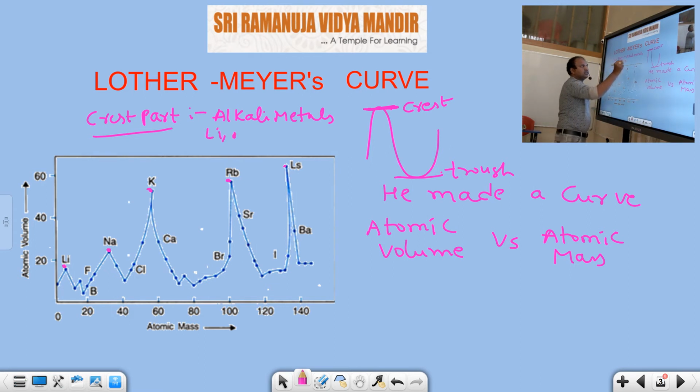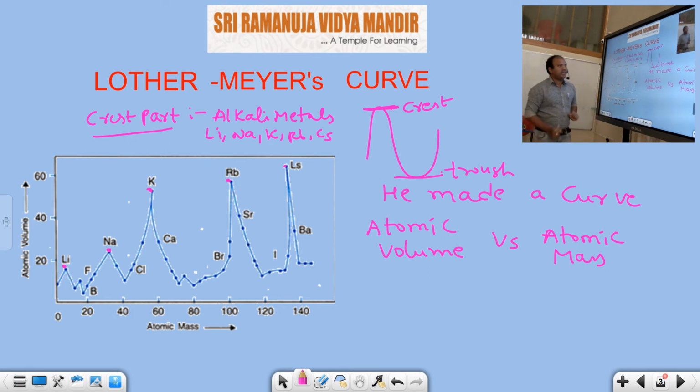Lithium, sodium, potassium, rubidium and cesium. That means elements occupying similar positions have similar properties. All these occupy the crest or peak part of the curve. That's why they have similar properties, because they are in similar positions.